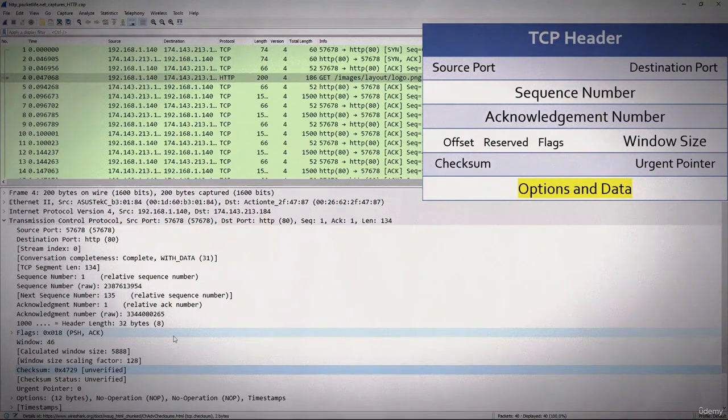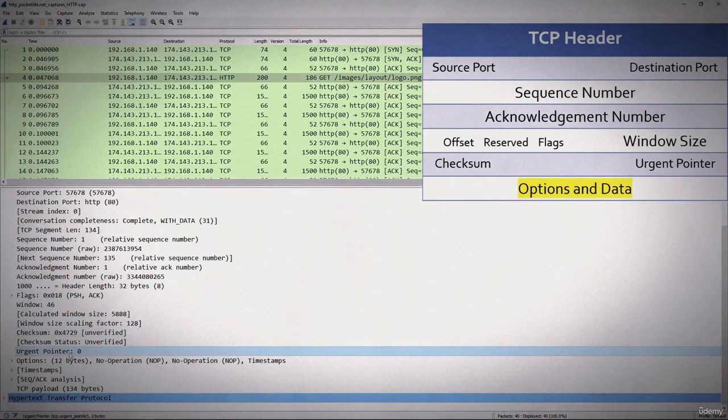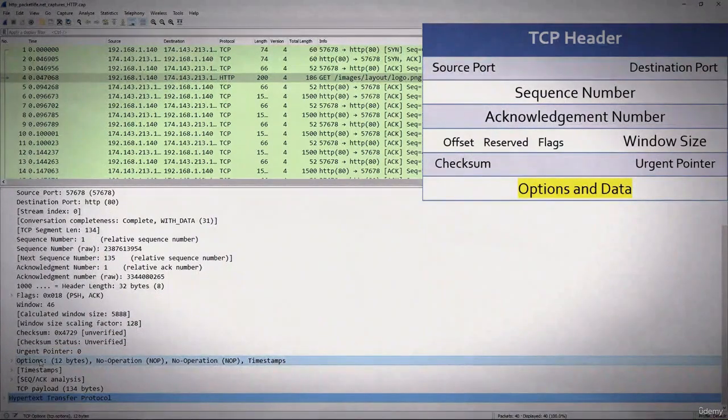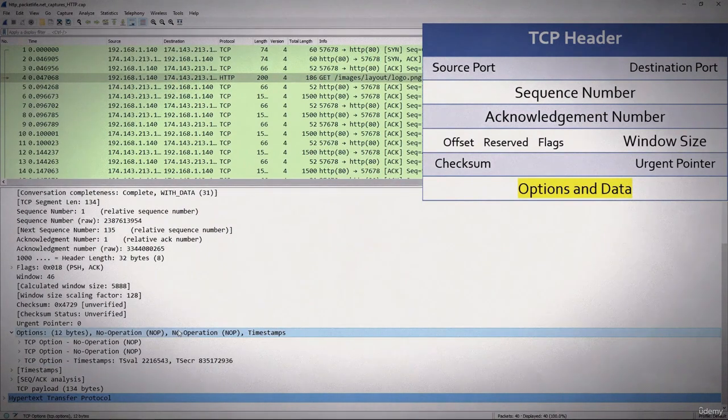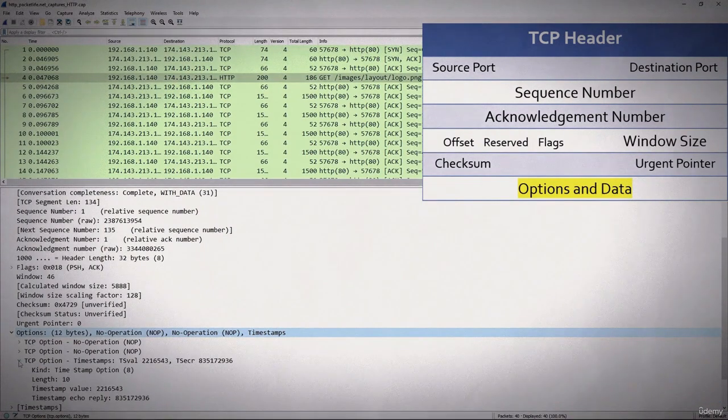But if the checksum is important to us to use because it's going from source to destination, many things could happen. The checksum in the TCP header monitors for error detection, not correction. Now we will see the urgent pointer, and then down below what follows, as you see, is options and data. Well, now here you see the options, and in this case that option is 12 bytes. Now we know that it needs to be a multiple of 4, so let's drop this down and see what's inside. Well, you see there is a timestamp option, and that's 10 bytes, but it has to be 12. So you see no-ops, which are kind of placeholders, so that comes up to 12 bytes.